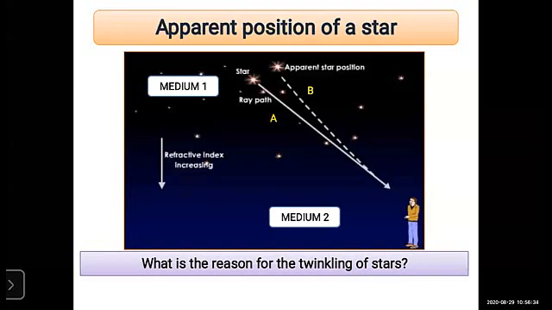The atmospheric air has many dust particles and gases, so density also increases. There are also hot layers and cold layers. So air may be hot or it may be cold. Now the density of hot air is less than the cold air. Remember this point.